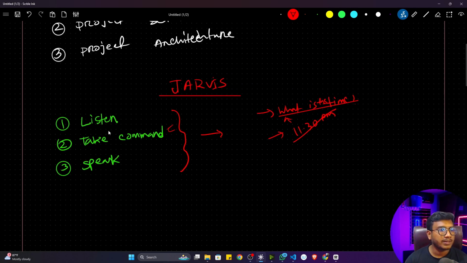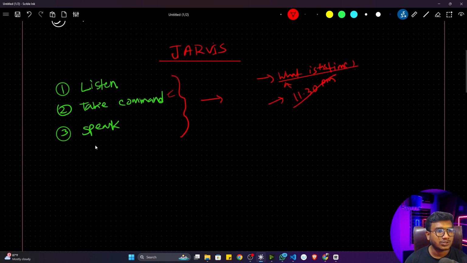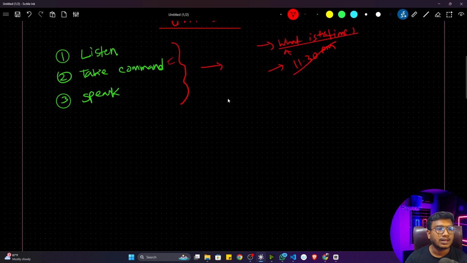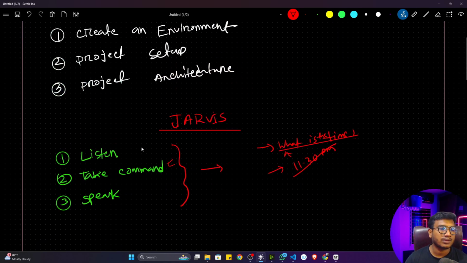So first of all, we'll be implementing these three components one by one: the listen function, the take command function, then the speak function. Then I'm going to add some of the tasks I want to perform from my Jarvis. Then I will give you some guidance on how we can add more tasks if you want, and day by day you can improve this Jarvis system. First, let's prepare our environment and set up the project, then I will show you the implementation.